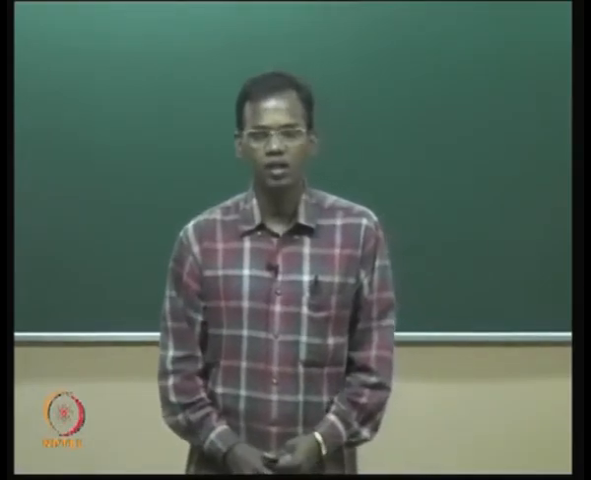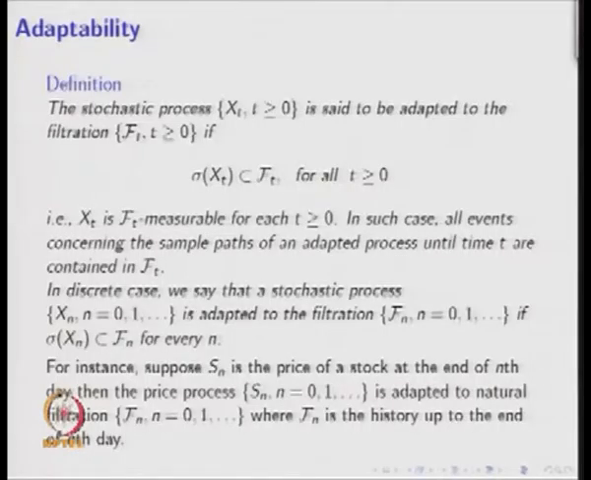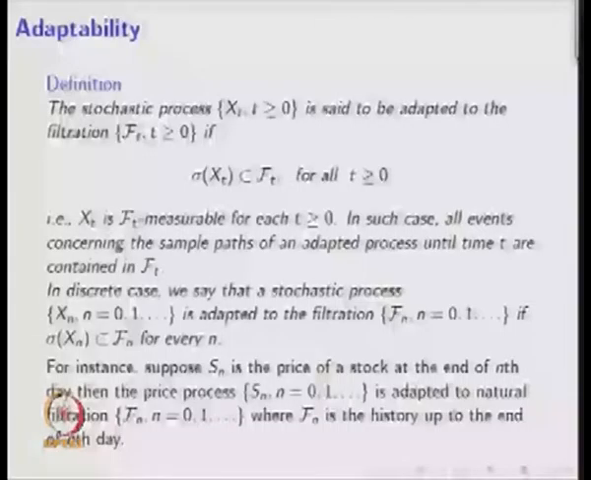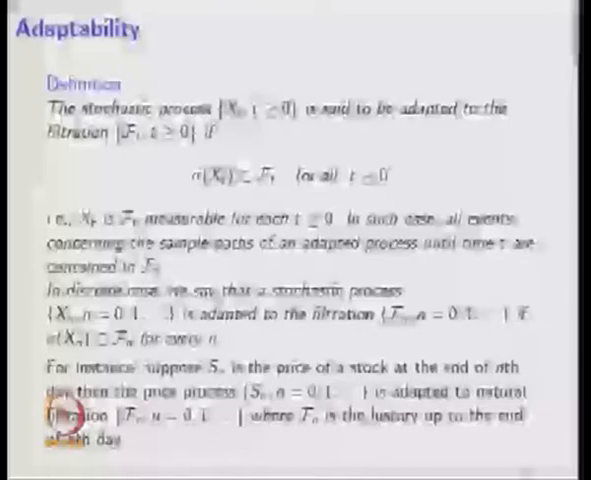Based on Xt is Ft measurable, we discuss adaptability of the stochastic process. The stochastic process Xt, t greater than or equal to 0, is said to be adapted to the filtration F of t if the sigma field generated by the random variable Xt is contained in F of t for all t greater than or equal to 0. So, this condition is nothing but Xt is Ft measurable.